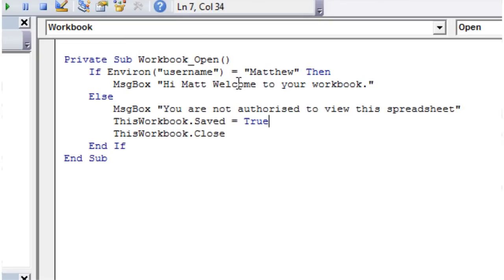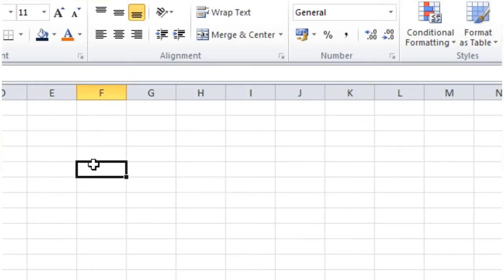And you could get it to compare it against a list rather than having it as just one user. But I'm just putting in a user for now. You can put it against an array, or as we come on to later tutorials, you can access a database and have a list of users in a database. For now, let's run this.